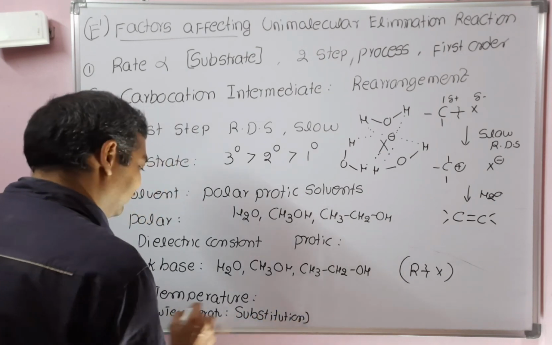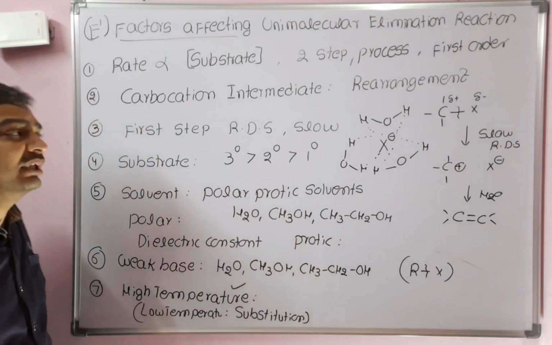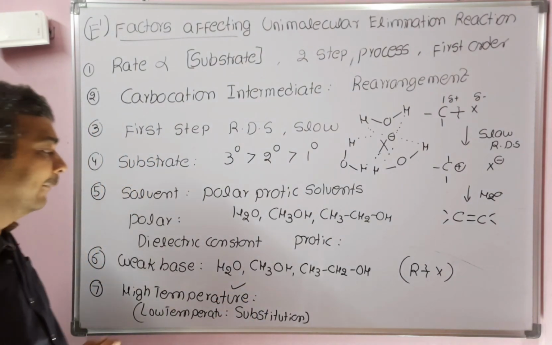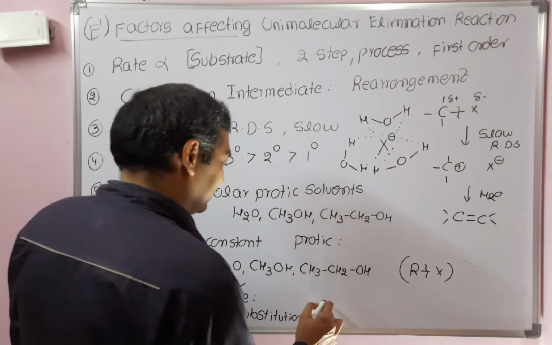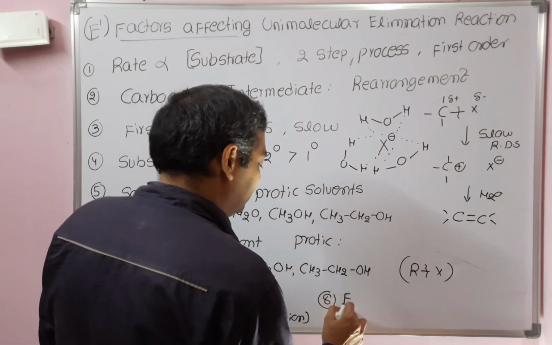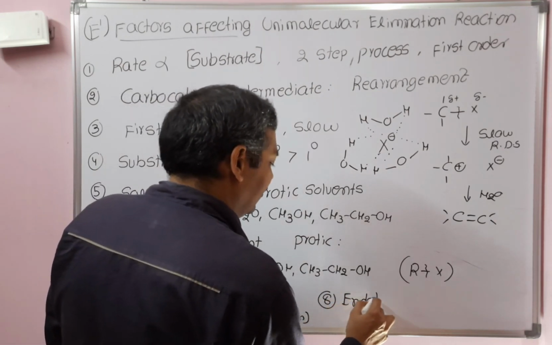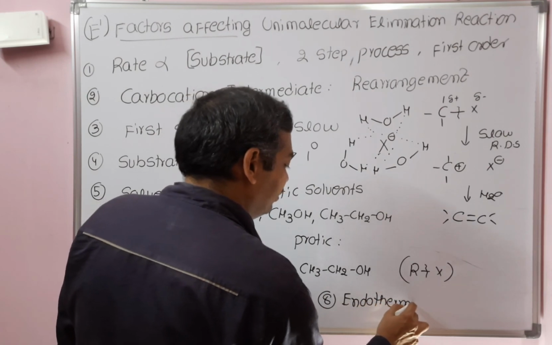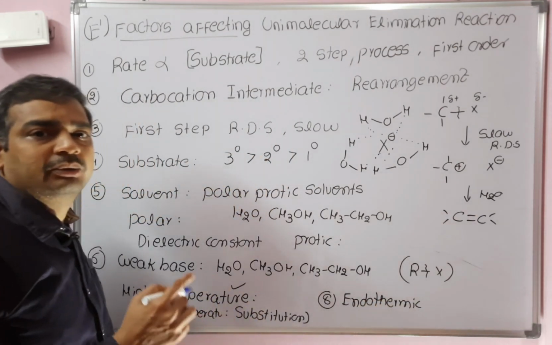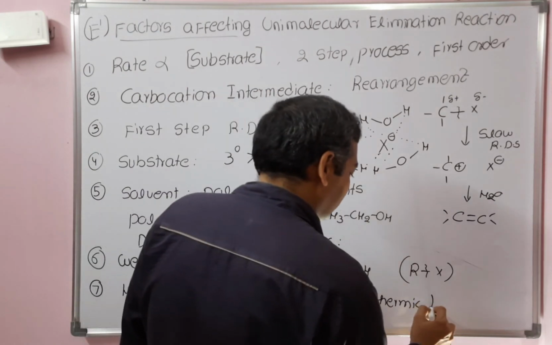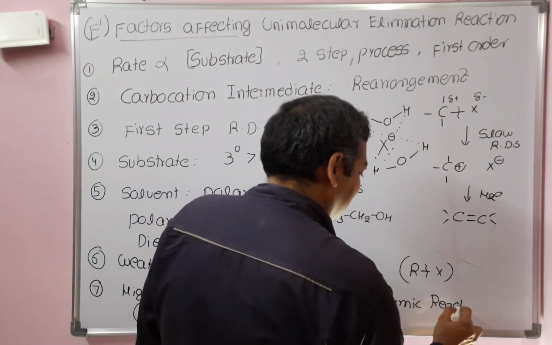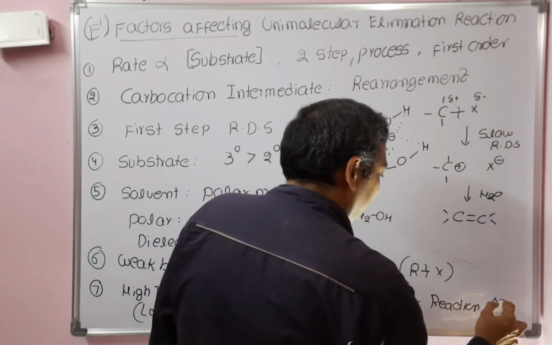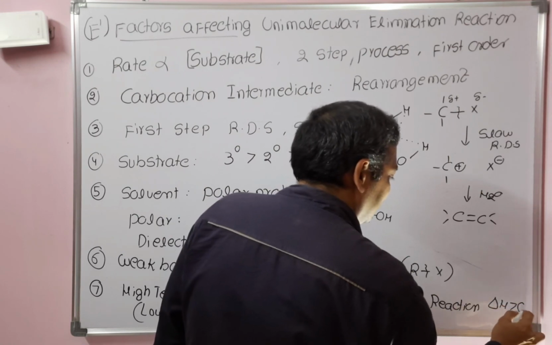That's why we have to use high temperature for the elimination reaction. Elimination reactions are endothermic, so we need to give heat to the reaction mixture. Delta H, the change in heat, is positive, delta H is greater than 0.